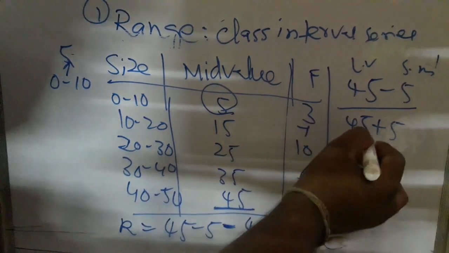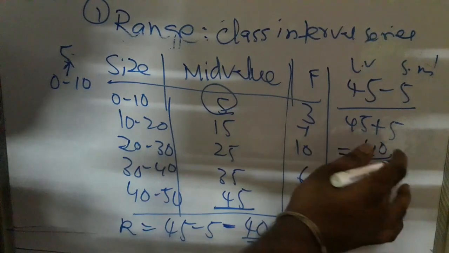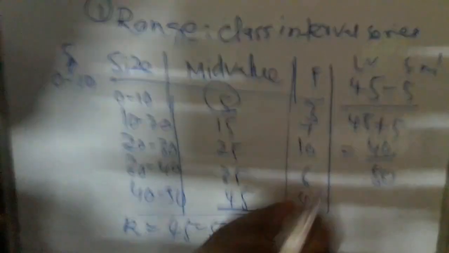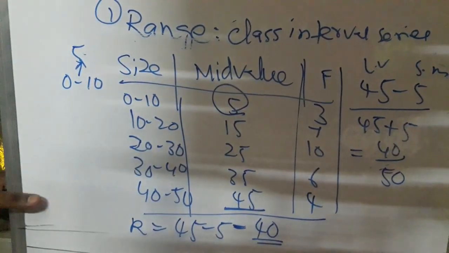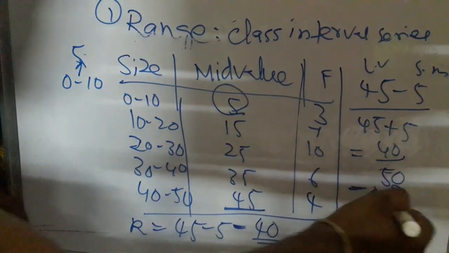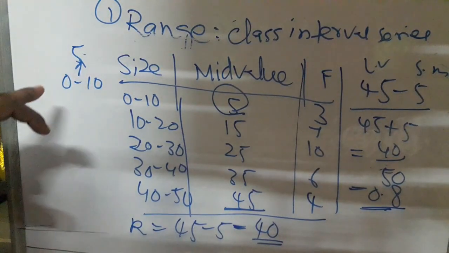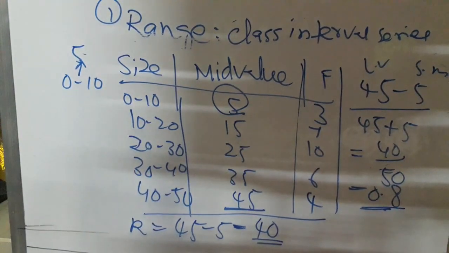So we get 40 divided by 50, which equals 0.8. This 0.8 is the coefficient of range for this data. So that's about the range.